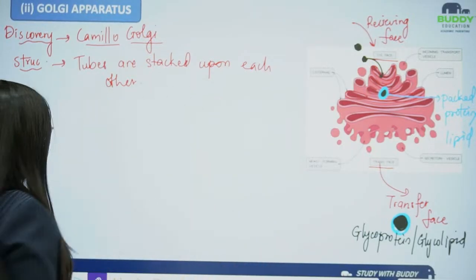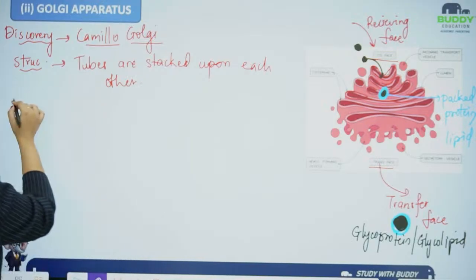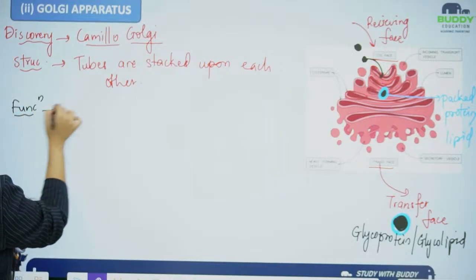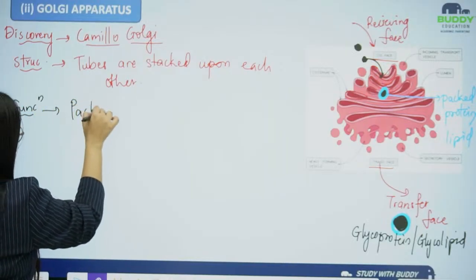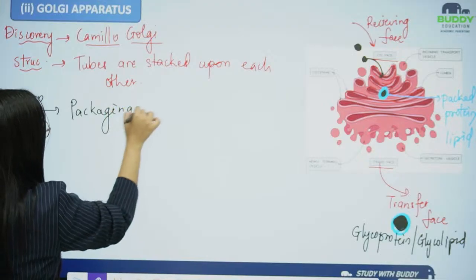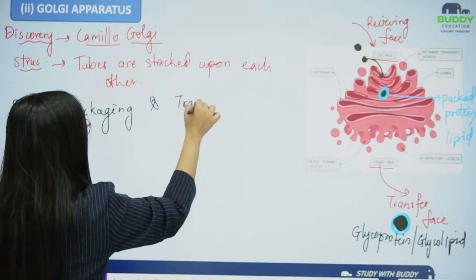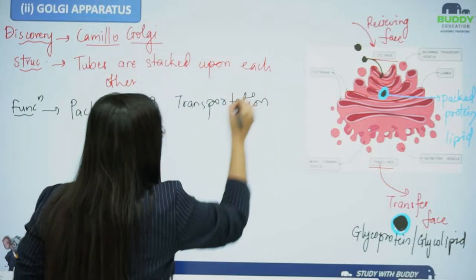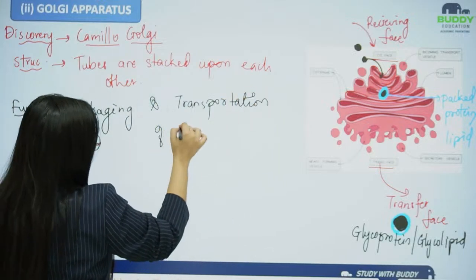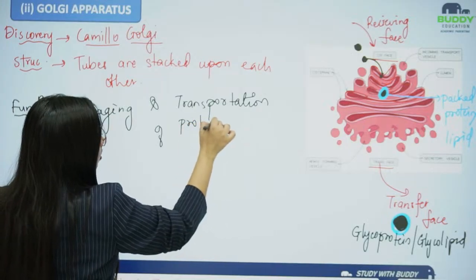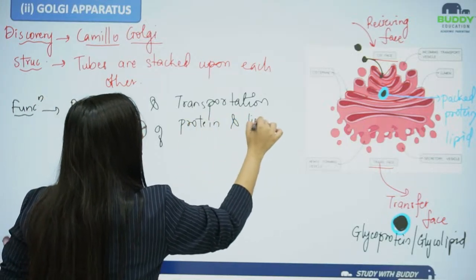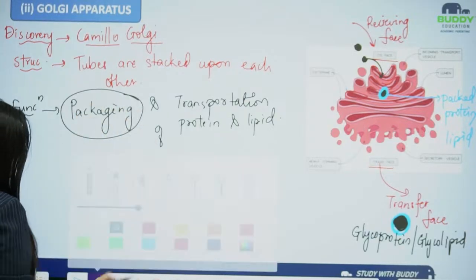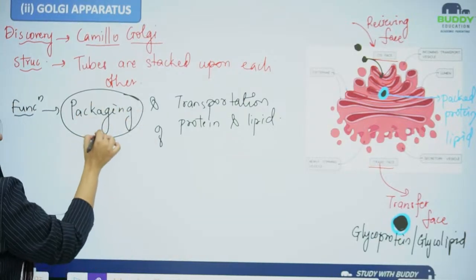So now if I have to explain, the Golgi body has the function of packaging and transportation of proteins and lipids. This packaging, if I have to define it, is packaging of two things.